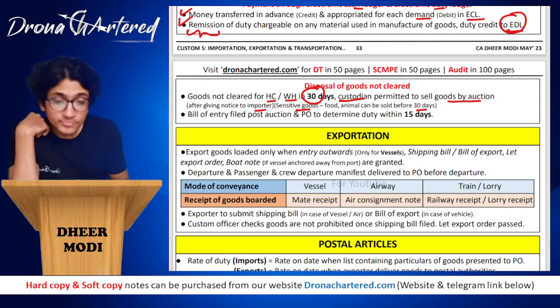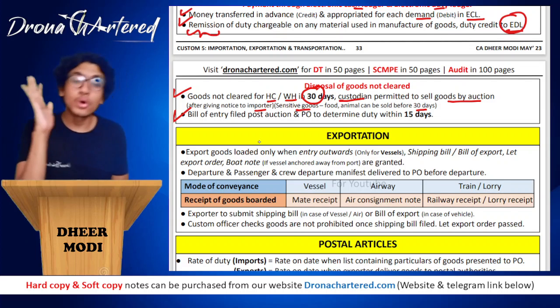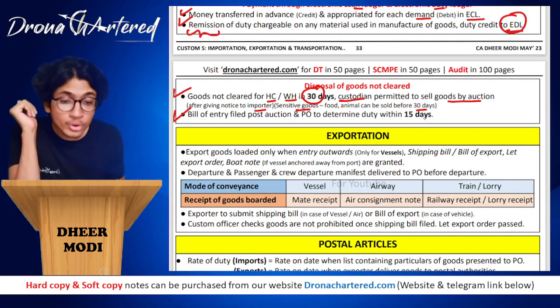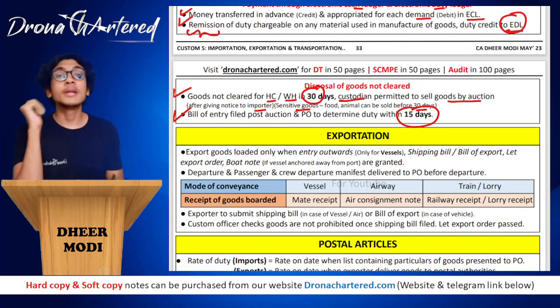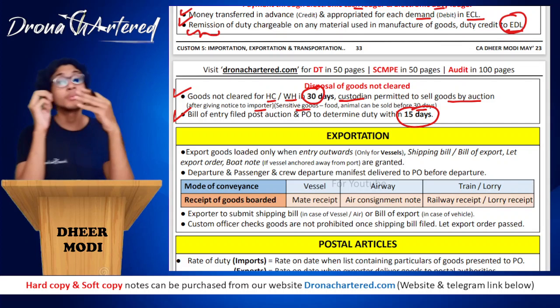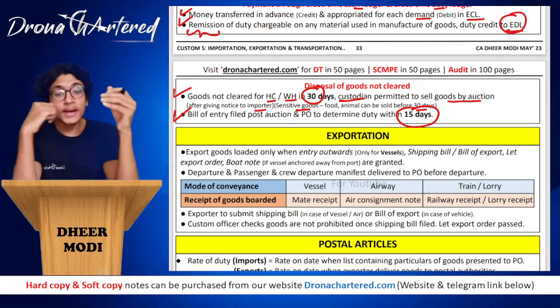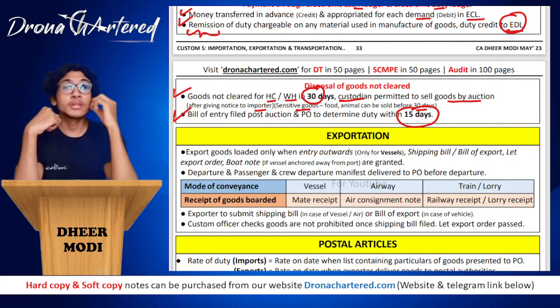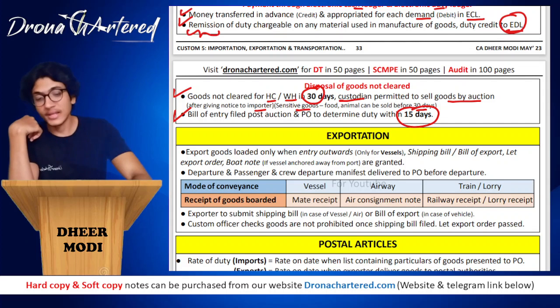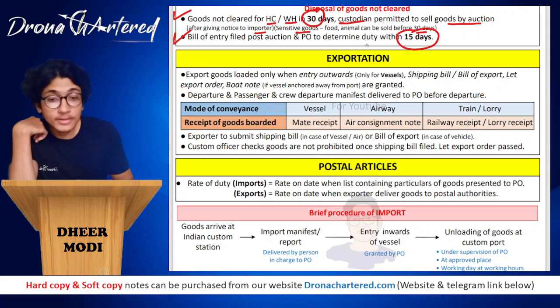Next, your bill of entry filed post auction. Your bill of entry will be filed post the auction, and your PO will determine the duty within 15 days. So your bill of entry will be filed once the auction has been completed, once the goods have been gotten rid of, and the amount of duty will be determined by the PO within how many days? Within 15 days. Okay, next is your exportation.